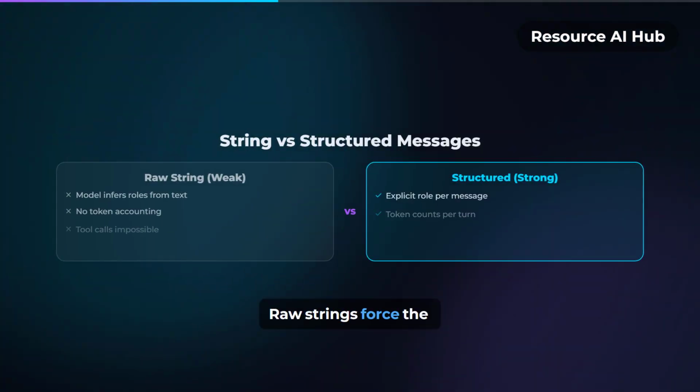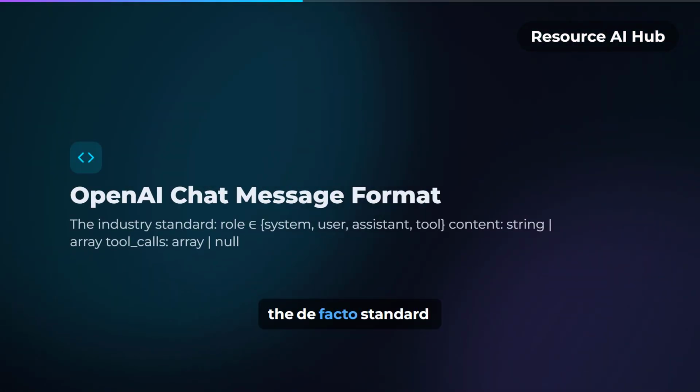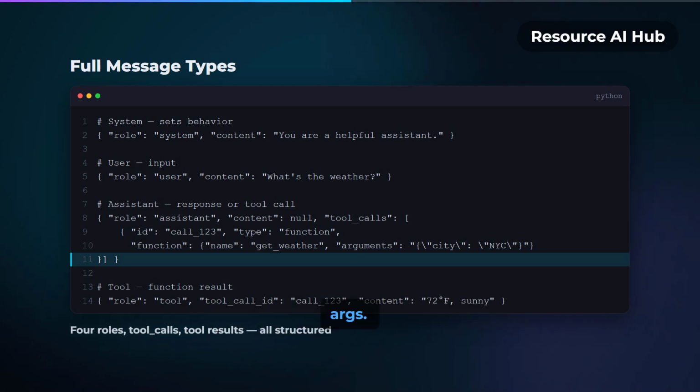Raw strings force the model to infer structure. Structured messages make it explicit. OpenAI's chat format is the de facto standard: role, content, optional name, tool calls. System sets behavior. User provides input. Assistant responds. Tool calls carry function args.